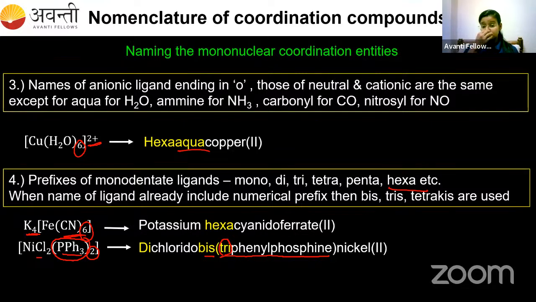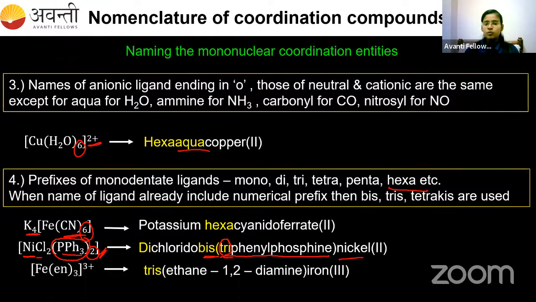Yeah. So all of you can understand this fourth point, right? The ligand name already includes tri, so we have to use bis to denote this two. I have two chlorido and two triphenyl phosphine. So here we should not use di; here we have to use bis. And this is a neutral compound, so nickel is named as such, as nickel. There is no nickelate or some other thing. Nickel is named as nickel because it is a neutral complex.